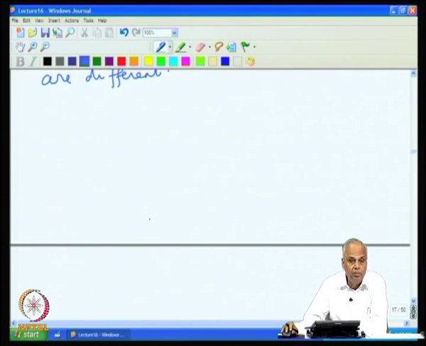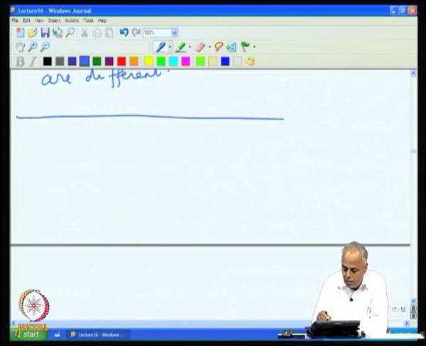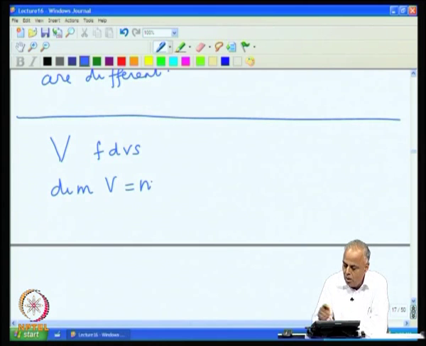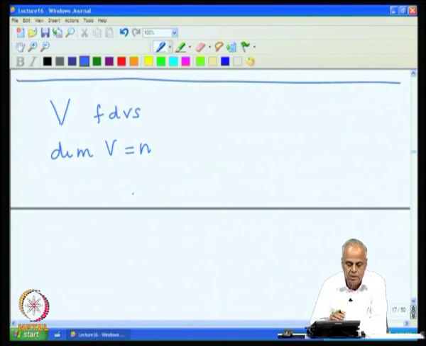Why do we want to deal with ordered basis? Now, let us look at where this basis leads to us. V, finite dimensional vector space, dimension of V equal to n. Now, let us look at an ordered basis. How many vectors will be there in an ordered basis? Well, any basis will have n vectors. So, and in addition to that we will have an order.